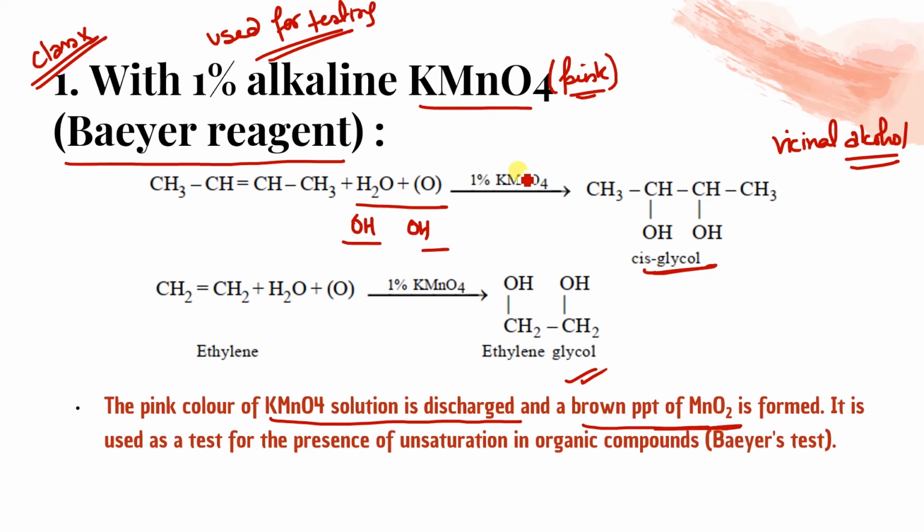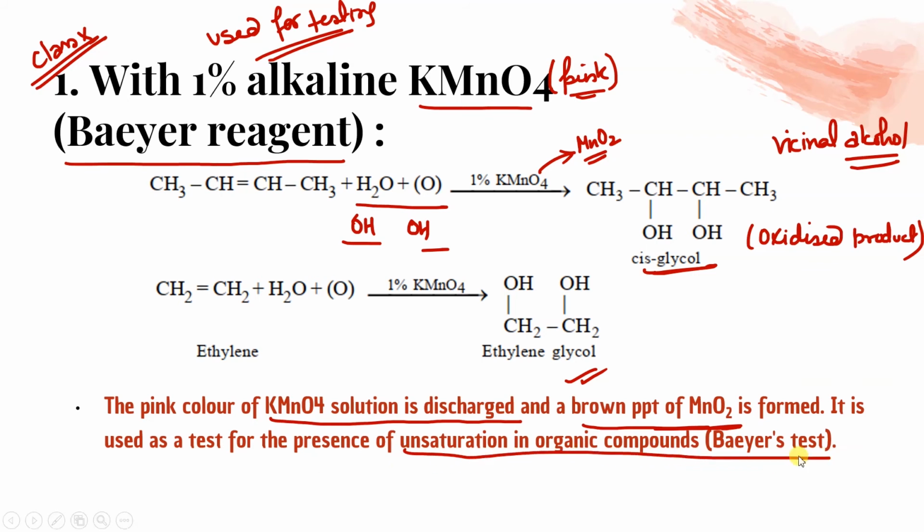Where will the KMnO4 go? Since it is oxidizing this compound, obviously it will undergo reduction, isn't it? If it is working as an oxidizing agent, meaning it is oxidizing something else, then obviously it will undergo reduction. So it converts itself into MnO2. And this will be the oxidized product, and what is the reduced product? MnO2. It is used as a test for the presence of unsaturation in an organic compound, that is called Baeyer's test. Clear? Any doubt?